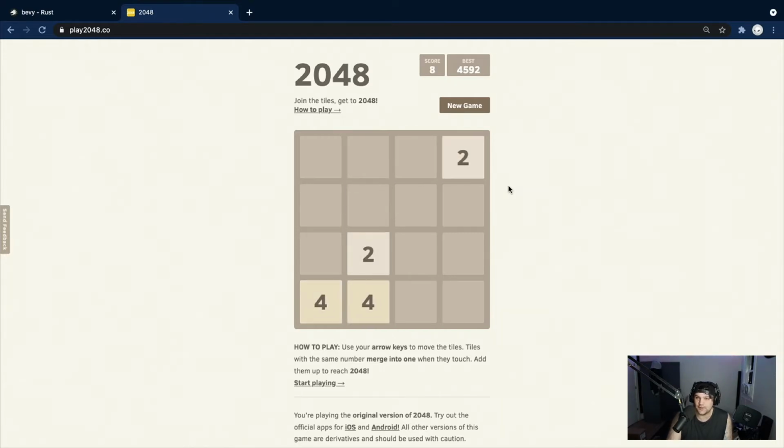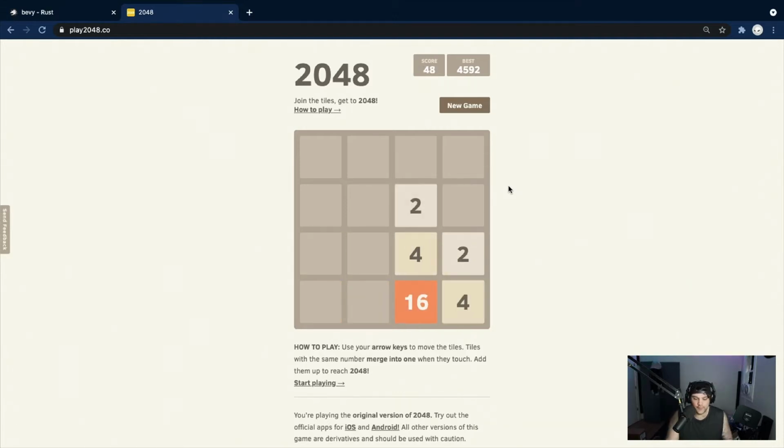So 2 and 2 gives us another 4 points, but 4 and 4 gives us 8 points, which doubles. So the point value of the block it turns into is what we get. So we should get 16 here, which will be 44. Yeah. And then 48. So we just need to keep track of that score over time.